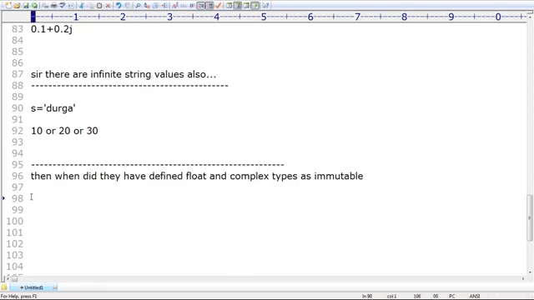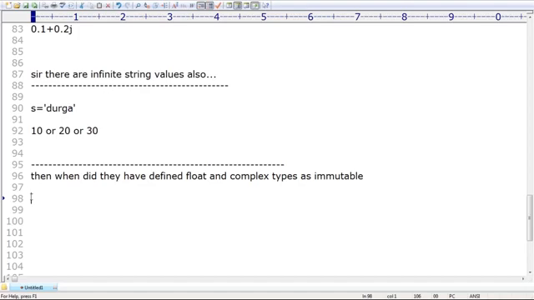The reason is, at the language level, they want to generalize the concept. At the language level, they want to generalize the concept that all data types are immutable. Based on that prediction, the default Python is implemented.